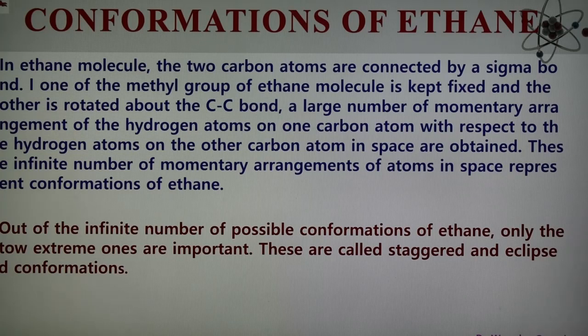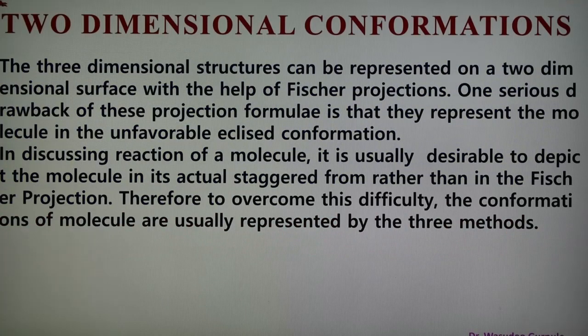Out of a number of conformations, there are different types of possible conformations, but two are important: one is the staggered and the second is the eclipse conformation of ethane. So two are very important, staggered and eclipse conformations. So here, first, what is the two-dimensional conformation?